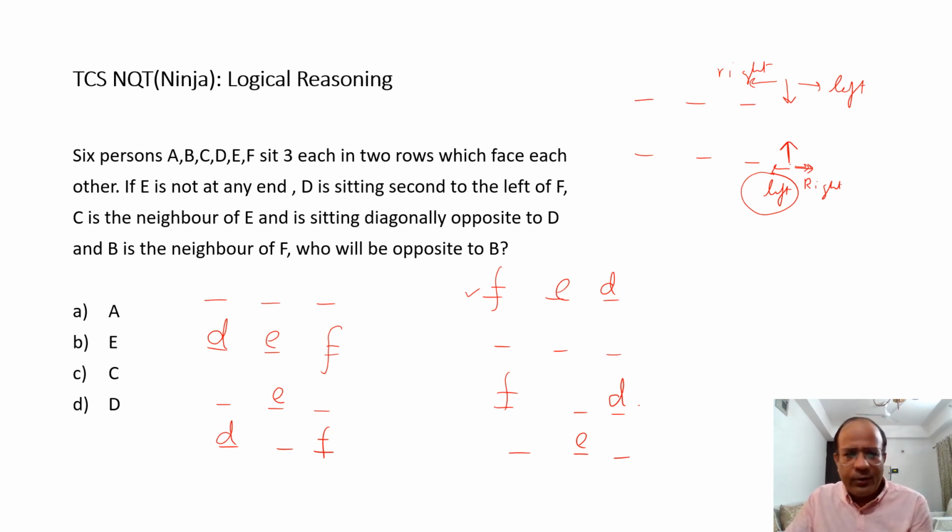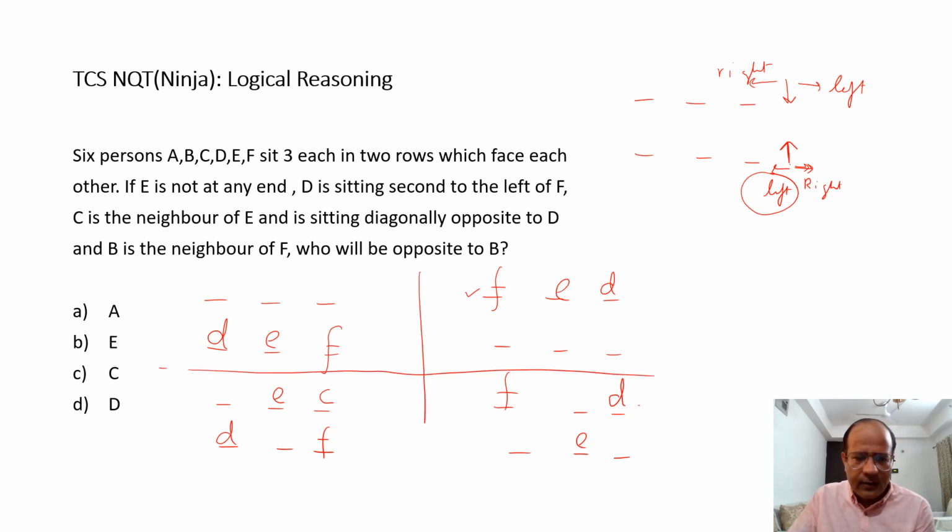Okay. So I happen to read the next clue. C is a neighbor of E and is sitting diagonally opposite to D. So I can have it over here. And if I just draw a line over here, C is neighbor of E, so it is not possible with this kind of configuration. So this is out already. And again, it is out over here as well. And if I look at it here, C is a neighbor of E and has to be diagonally opposite to D. So that's going to be correct over here as well.